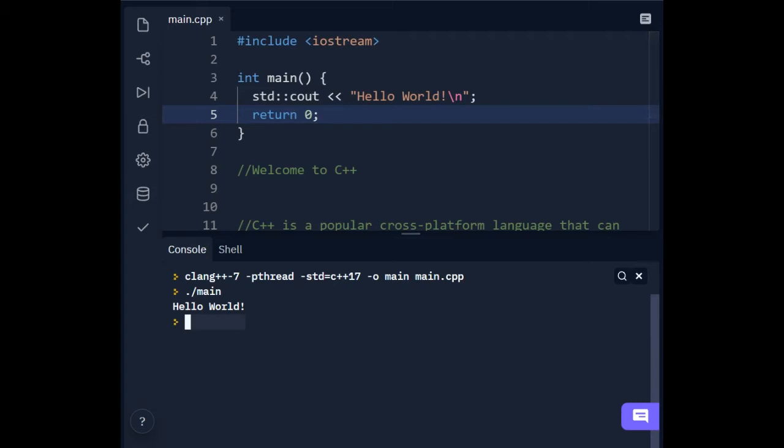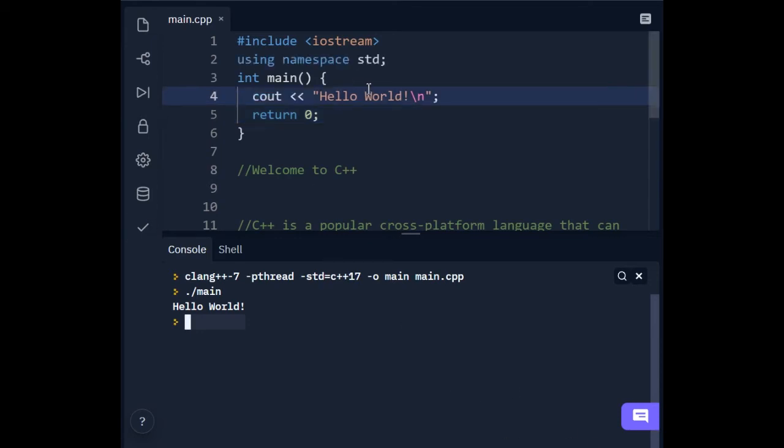Hello World. So how do we print? cout is a stream object used to perform output on the standard output device, which is usually the display screen. cout is used in combination with the insertion operator. For an easier version, if we use using namespace std, we no need to give std again and again.